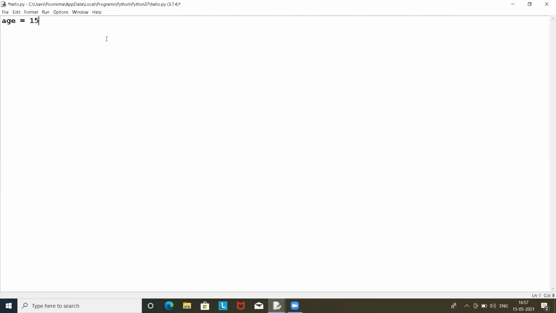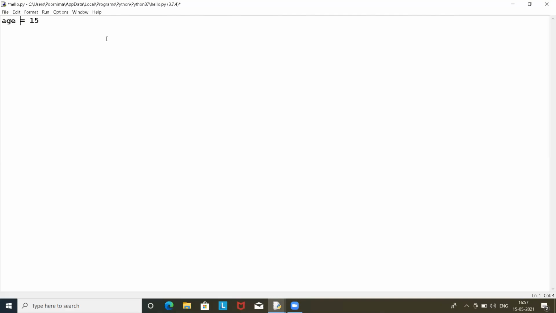Next, if you want to give a variable name, age equals to 15, it will be better for a user or a person to understand that yes, it is a variable for defining the age of some person. But if you give that as x equals to y, nobody can understand what that x denotes. So it's better to write age equals to 15.